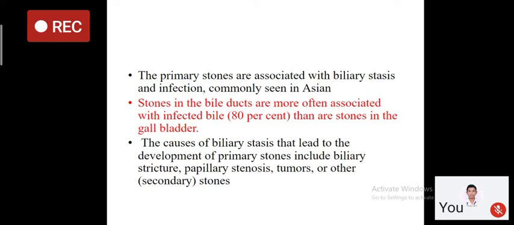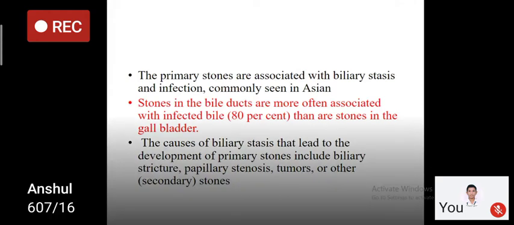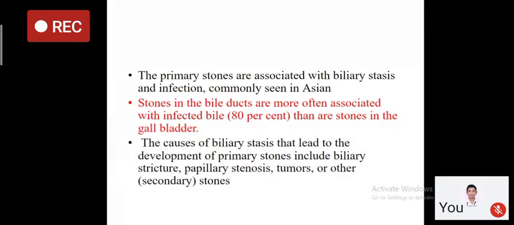Stones in the bile ducts are often associated with infected bile, in about 80%, more than stones in the gallbladder. Means if there are gallbladder stones, the bile in the gallbladder may or may not be infected. But if there is a stone in the CBD, 80% chances are there that there will be infected bile in the CBD, right?